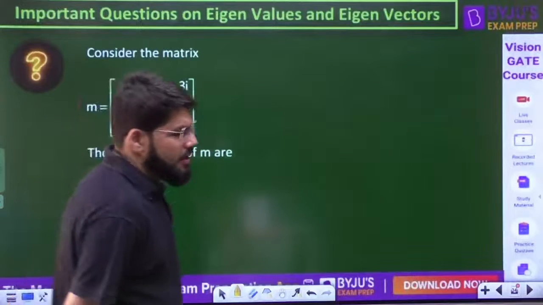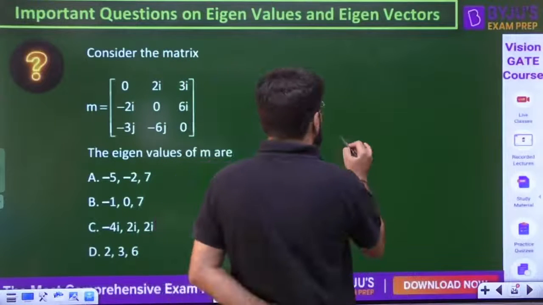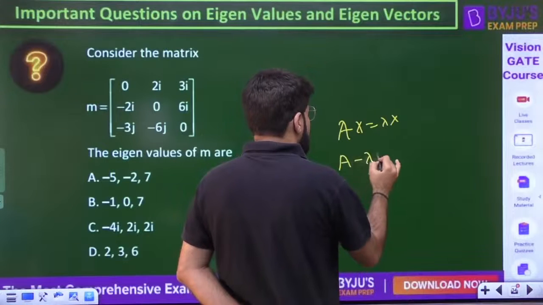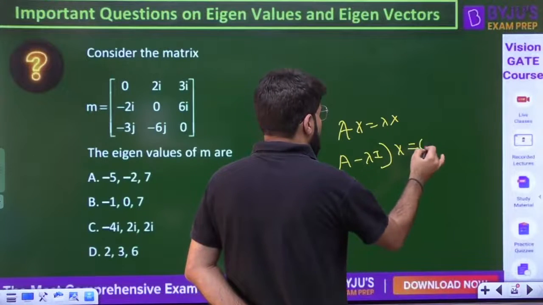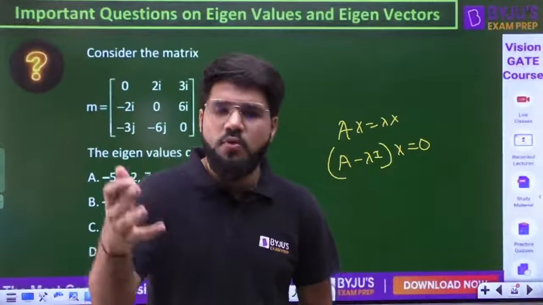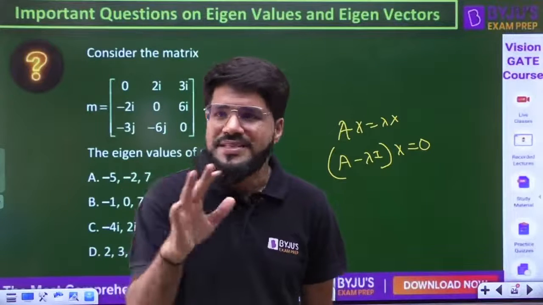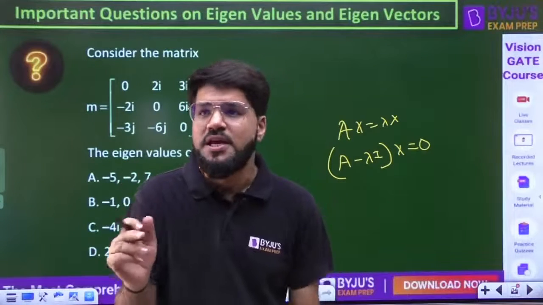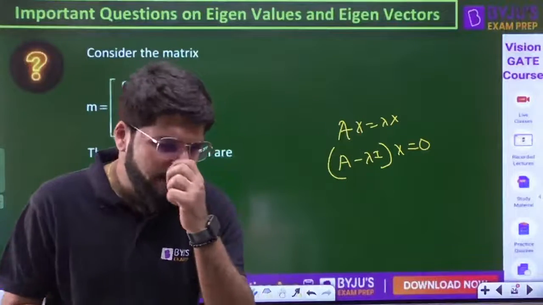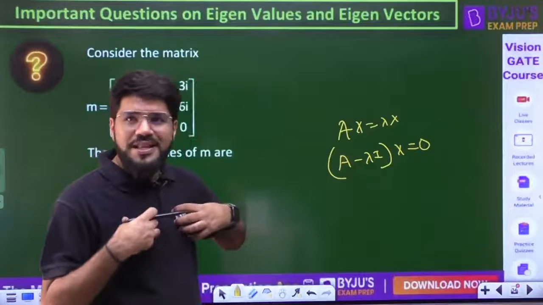Eigenvector, if you talk in the conventional sense, Gajendra and Ananta, Ax is lambda x. So (A minus lambda I) into x equals 0, if you solve in the conventional way. Anyways, for MCQ or for GATE NAT questions, you don't need that conventional approach. But still, if you want to see the conventional approach, you can see my earlier videos on eigenvalue, eigenvector. Right now we are able to manage all the questions with the approach I am telling today.